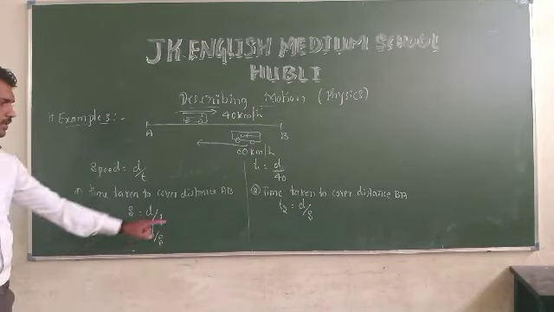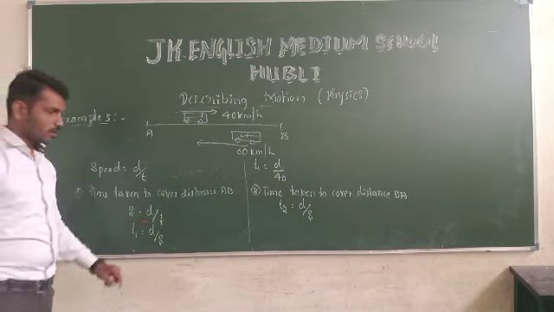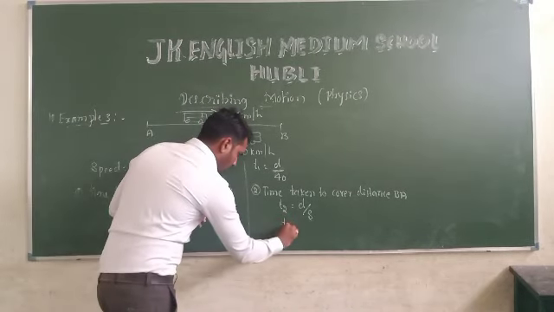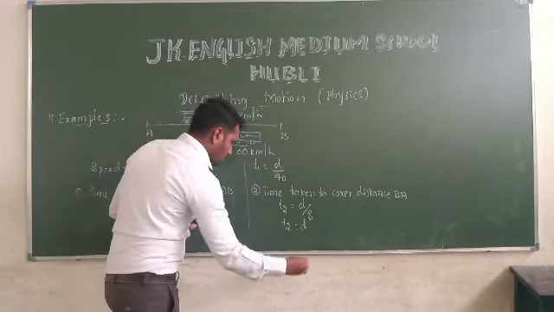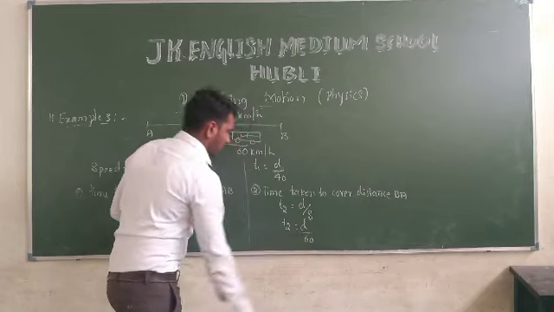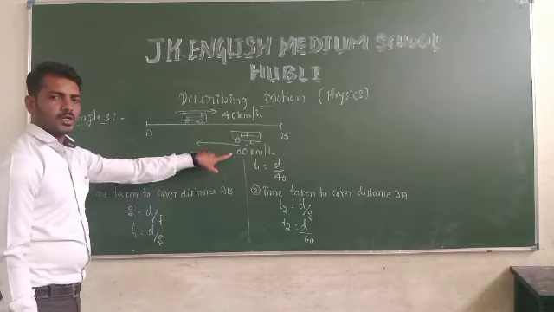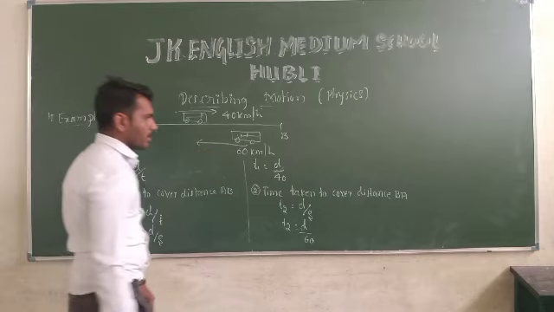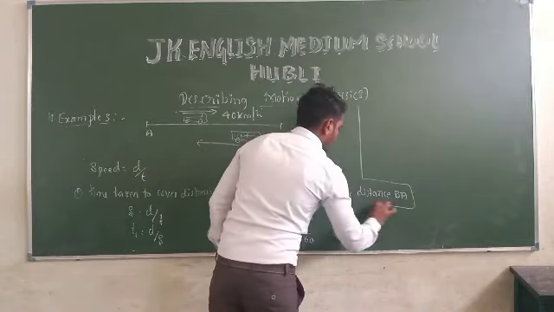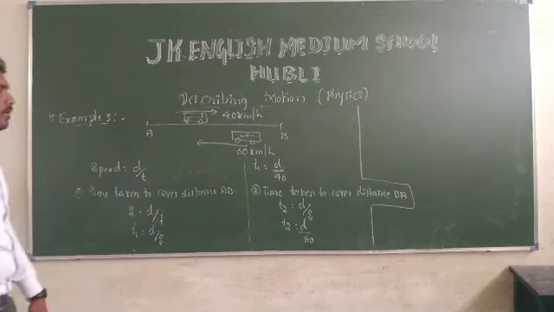First time is T1, the second time is T2. Next, T2: what is the distance? Distance is the same, but the speed is 60 kilometers per hour. Understood? Okay.